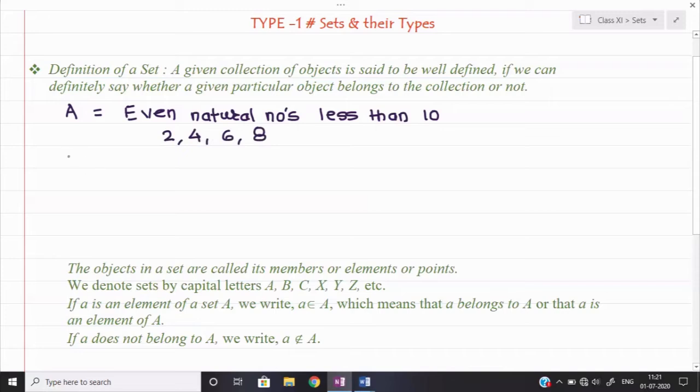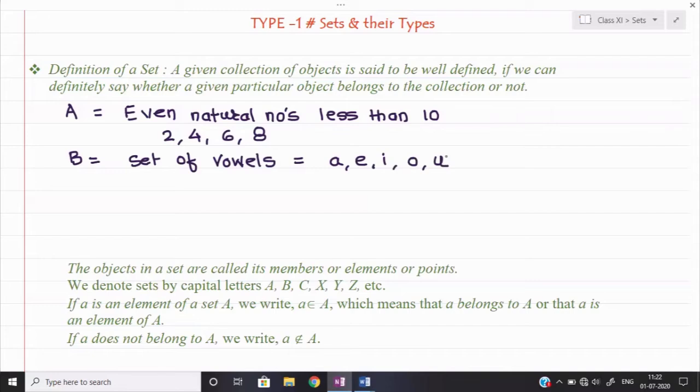Similarly, if I take one more set, suppose I take set B, and I say set of vowels in the English alphabet. So definitely what you will say, the set of vowels will be A, then E, I, O, and then U, right? Would you like to add any other vowel, or would you like to delete any vowel here?